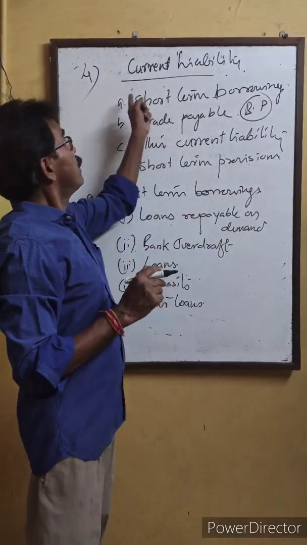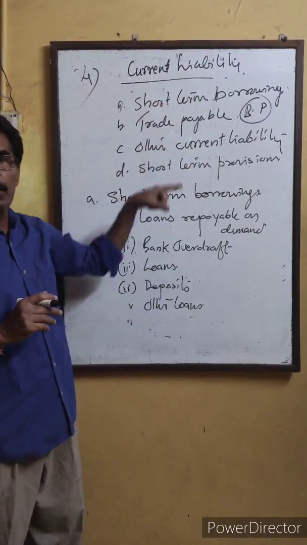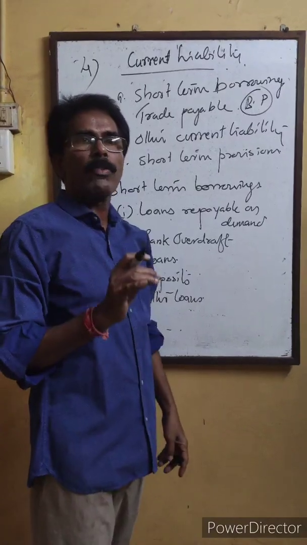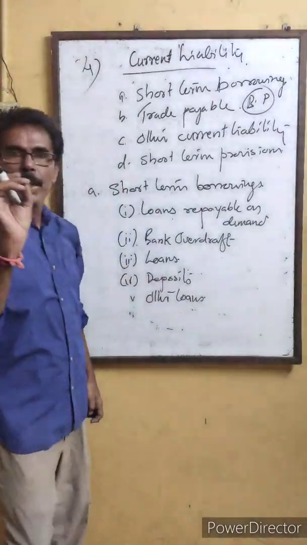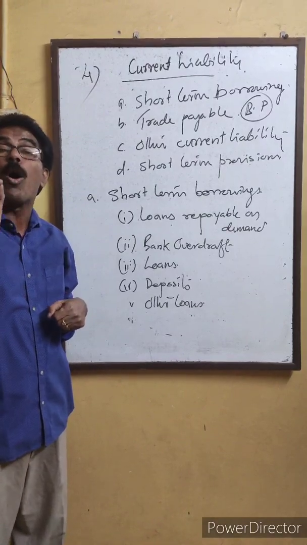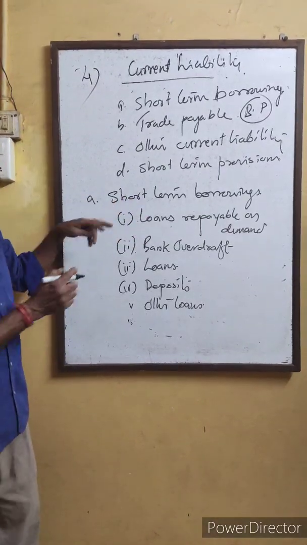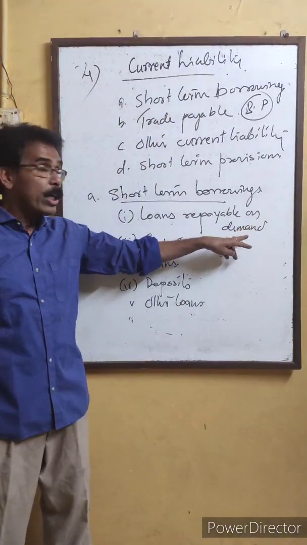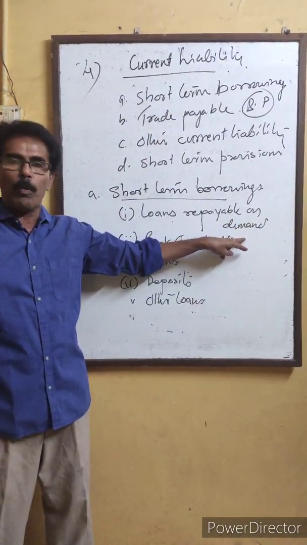If you learn non-current liability, then current liability is easy. Non-current is repayable after 12 months or after the operating cycle, while here it is within 12 months or within the operating cycle. In short-term borrowing, the first item is loans repayable on demand, meaning any amount payable within 12 months or the operating cycle.